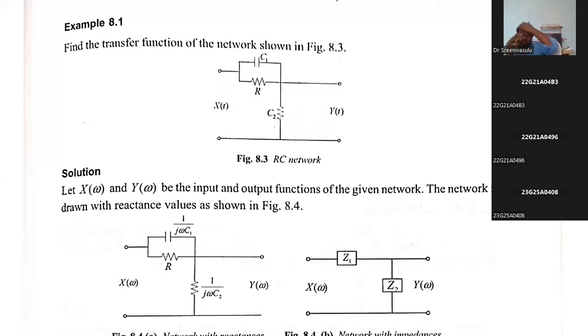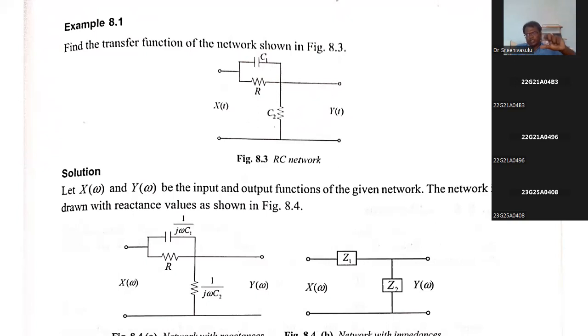If you want to write the time domain equation for an inductor, the voltage across the inductor VL is equal to L into d by dt of I of t. Now, according to the time differentiation property, in the S domain we write VL of S, and L into d by dt of I of t becomes L into S into I of S. So V of S by I of S, which is Z of S, gives us the term SL. Similarly, for capacitance, we get 1 by CS.